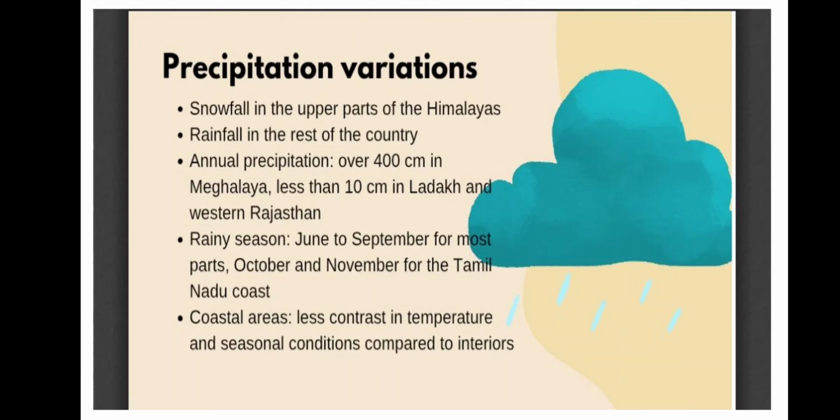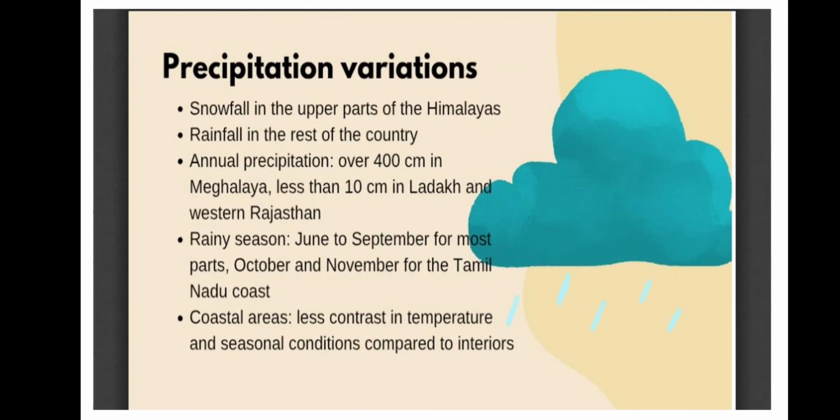And if we talk about the rainy season in India, it is during June to September, which is the time period when monsoon winds come to India. So at that time we receive a lot of rainfall, and in the southern part, in places like Tamil Nadu, we get rainfall in October, November also, which is due to the retreating monsoon, which we will learn in the next slides.